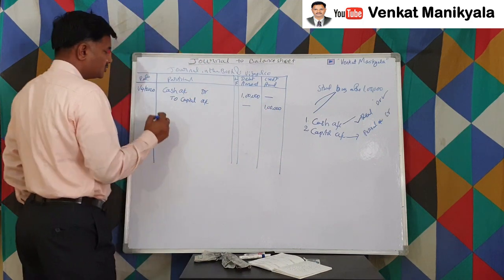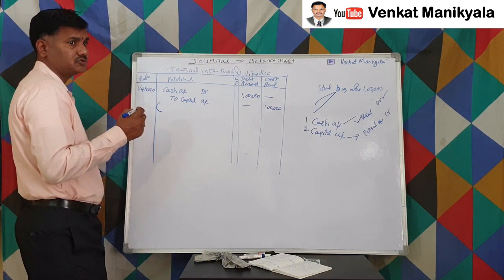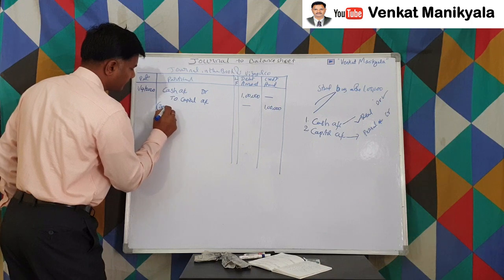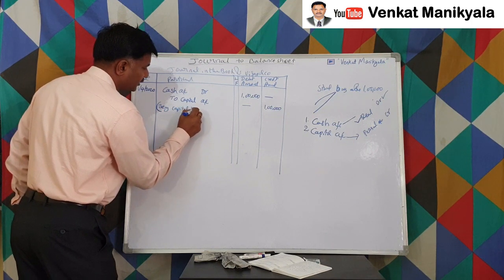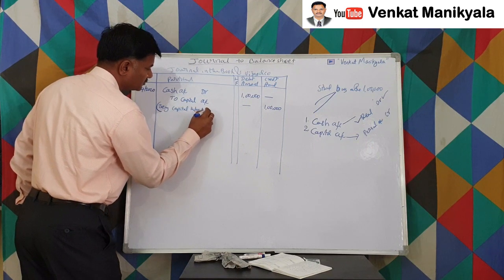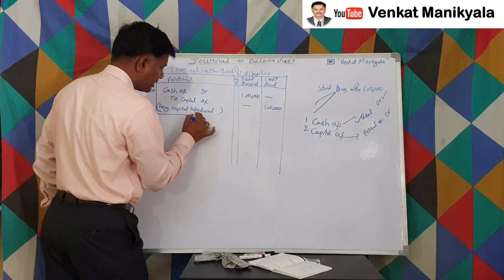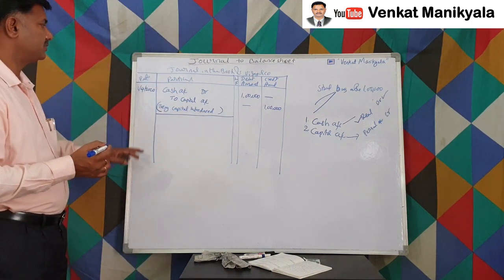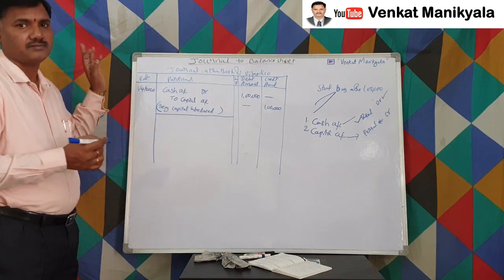So what is the explanation for this transaction? As an accountant, you are supposed to start the explanation with "Being". Being capital introduced. This is called narration. After writing this narration, we are supposed to draw a line up to the particular column only.